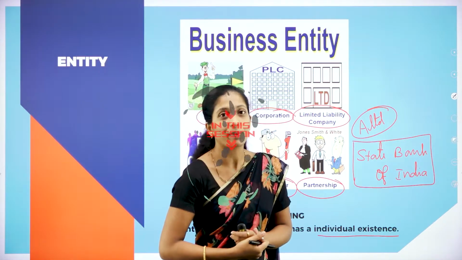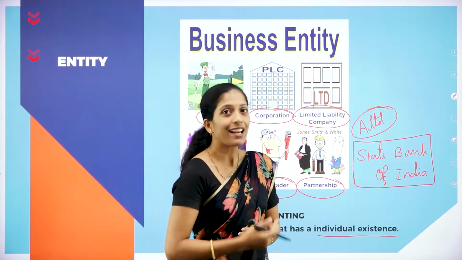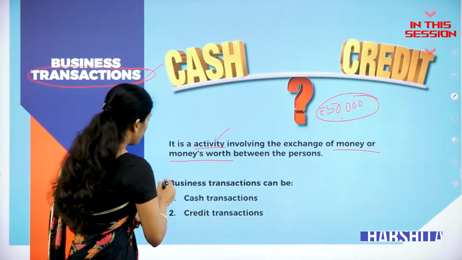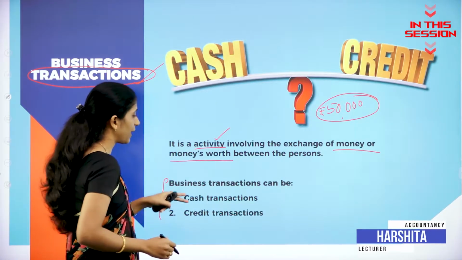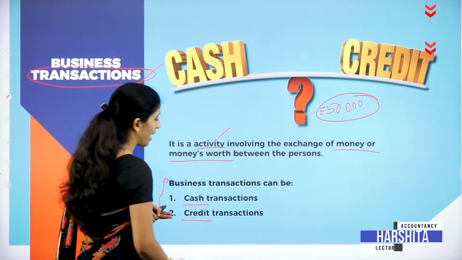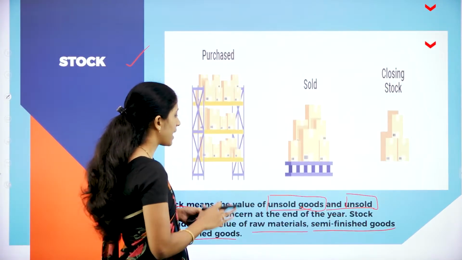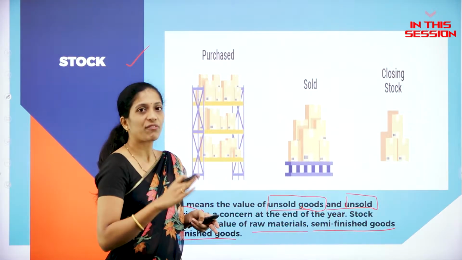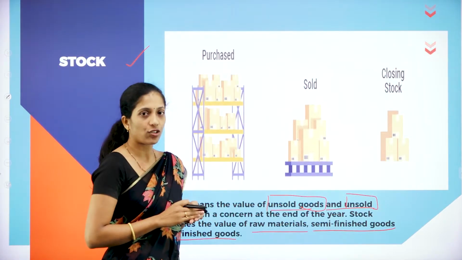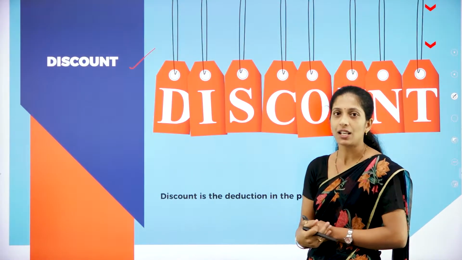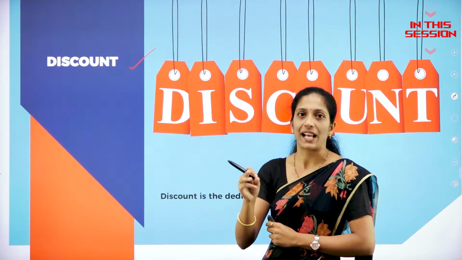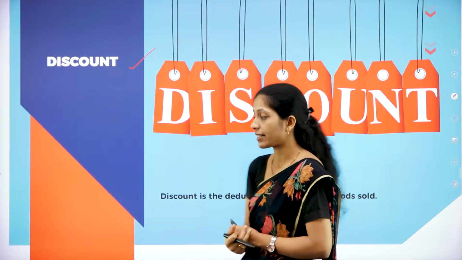Imaginary figure cannot be called as an entity. It should have its own individual existence. So here, business transaction can be classified into two types: cash transactions as well as credit transactions. The stock contains raw materials, semi-finished goods as well as finished goods which are unsold in nature. So when we purchase something, if the price is less than the actual price, that is known as what? Discount.